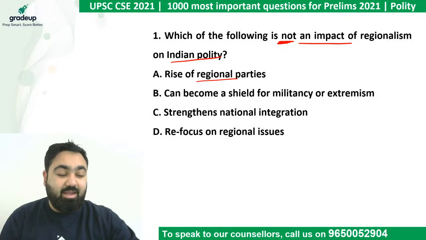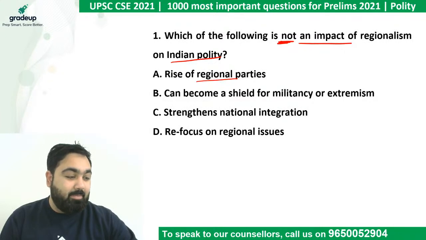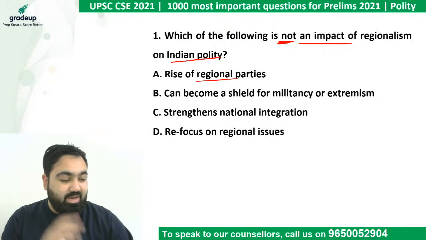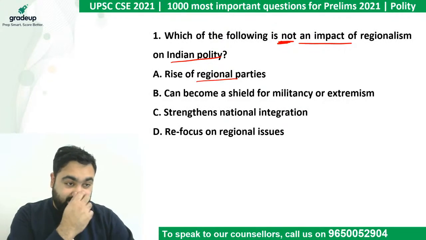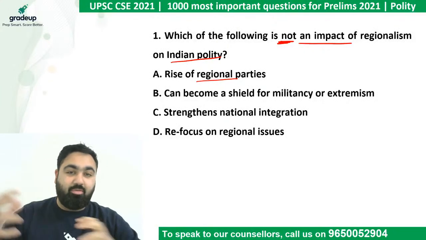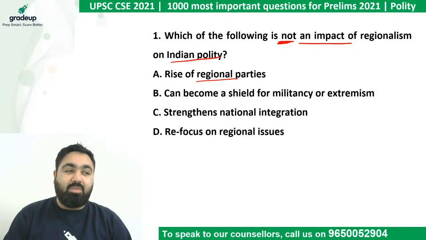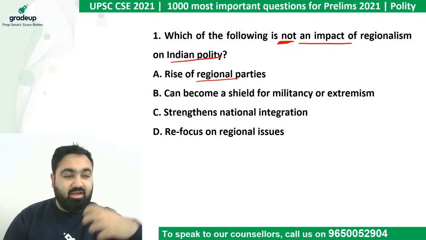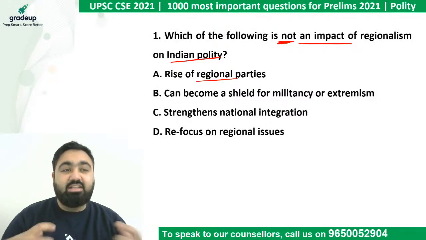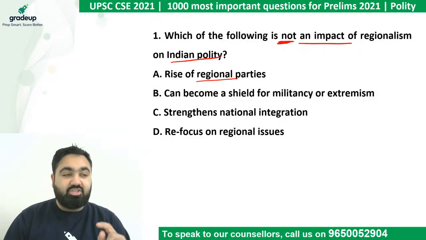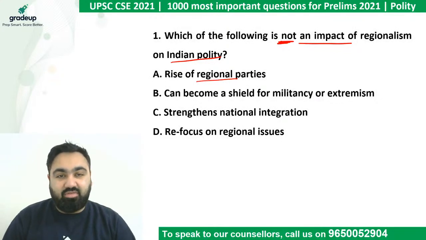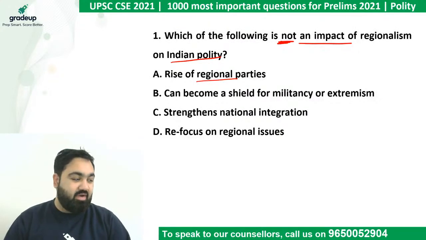Regionalism means when people start demanding things for their region. For example, people start demanding that I want a separate state for my language, or for my religion. Or when people start demanding a new flag for their state, that is regionalism. So you have to tell which of these is not an impact of regionalism. The options are in front of you. I would like you to answer in the chat quickly.